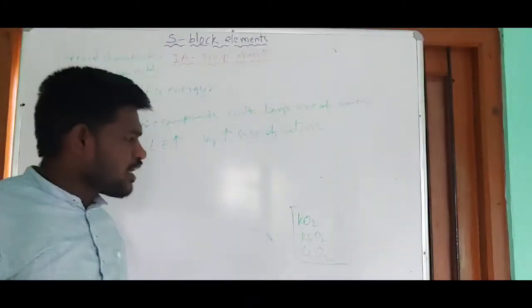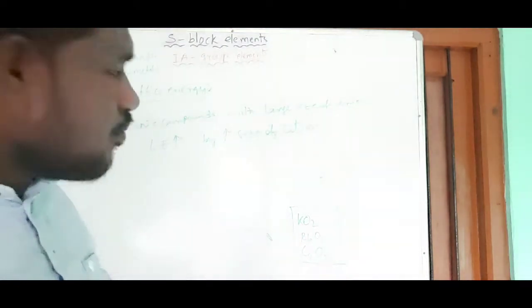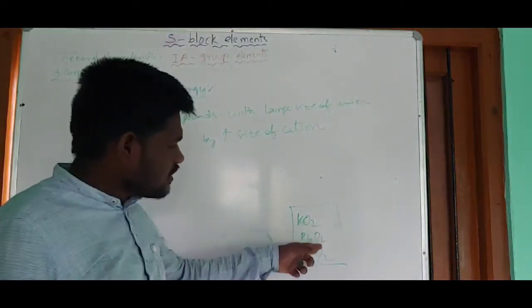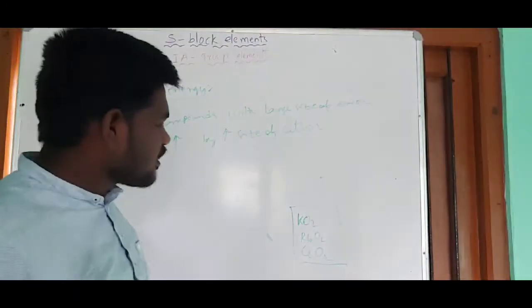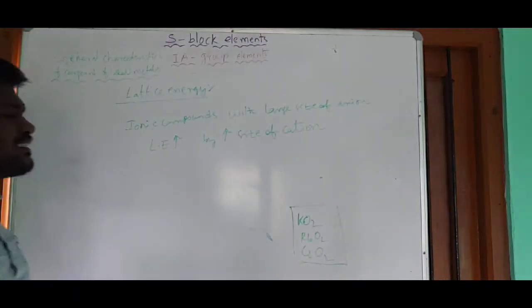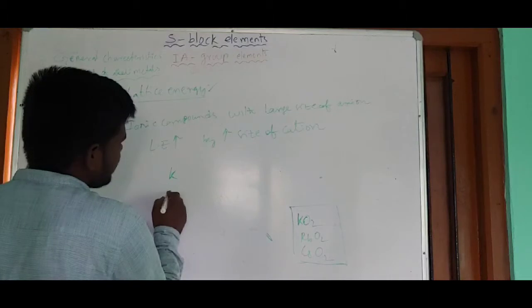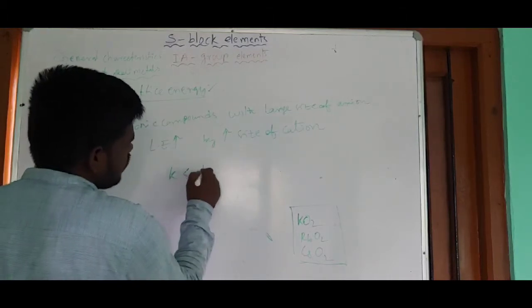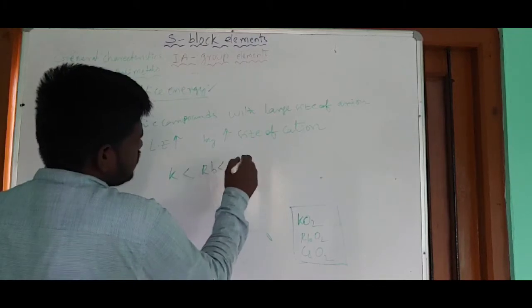These are the ionic compounds where the size of the negative ion, that is superoxide, is large. Their lattice energy increases with increasing size of the cation. Potassium is smaller than rubidium, and rubidium is smaller than cesium.